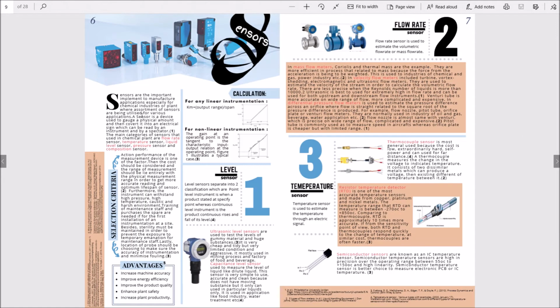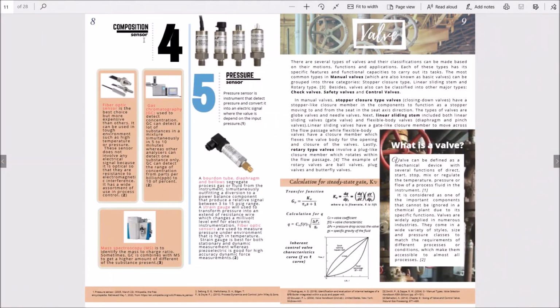Sensors are vital as they gauge a physical amount and then convert it into an electrical signal which can be read by instruments or operators. The advantages of sensors are also listed here. There are a few types of sensors, which are level sensor, flow rate sensor, temperature sensor, composition sensor, and pressure sensor. Each sensor has its own different types, and they are also explained.